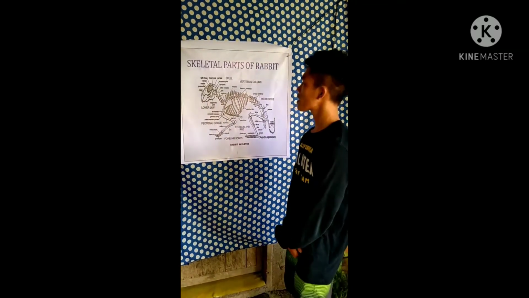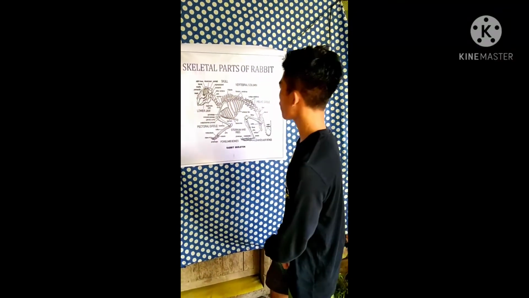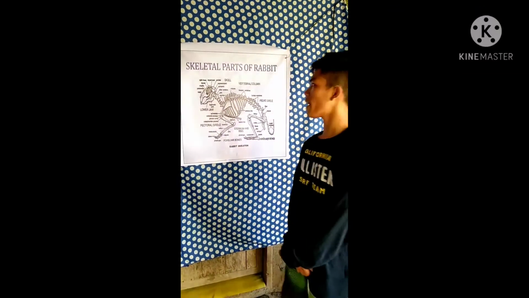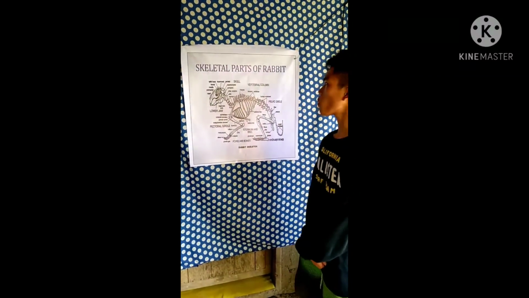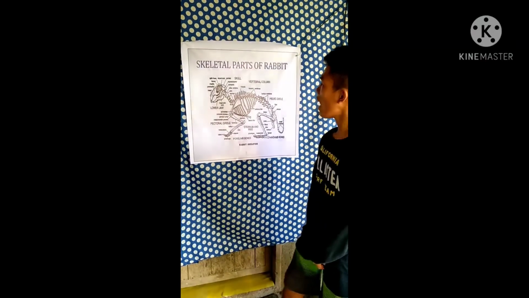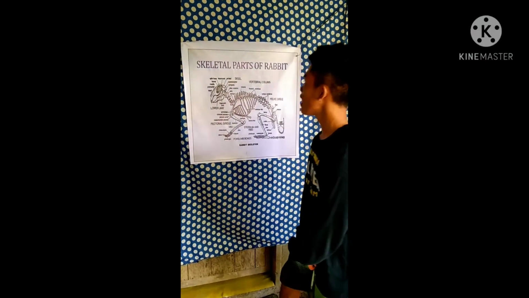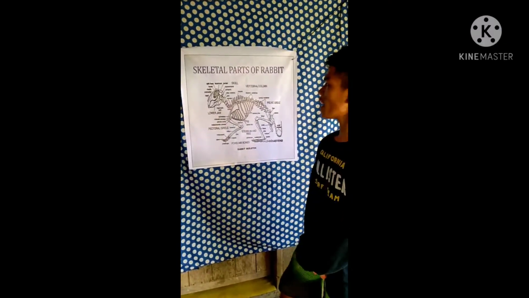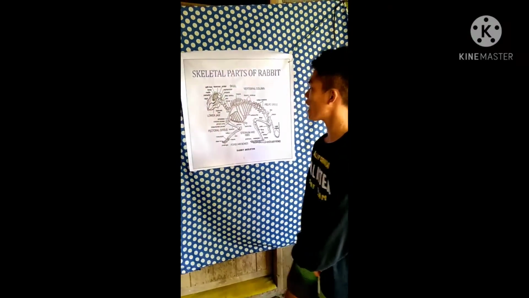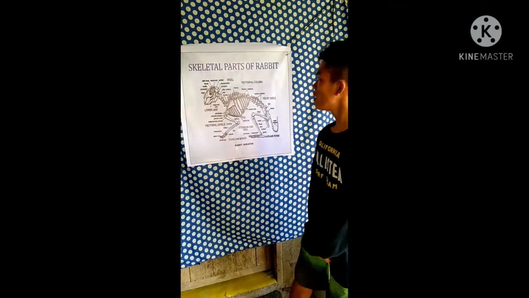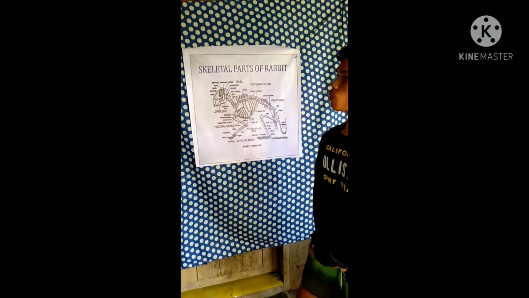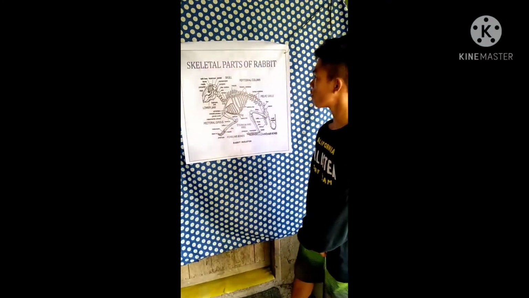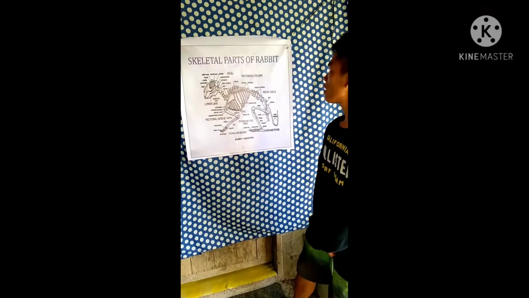The skull. The skull consists of axis cervical, atlas vertebra, tympanic, supraoccipital, squamosal, parietal, optic fossa, frontal, maxilla, premaxilla, and nasal. They are all responsible for protecting the brain of the animal.